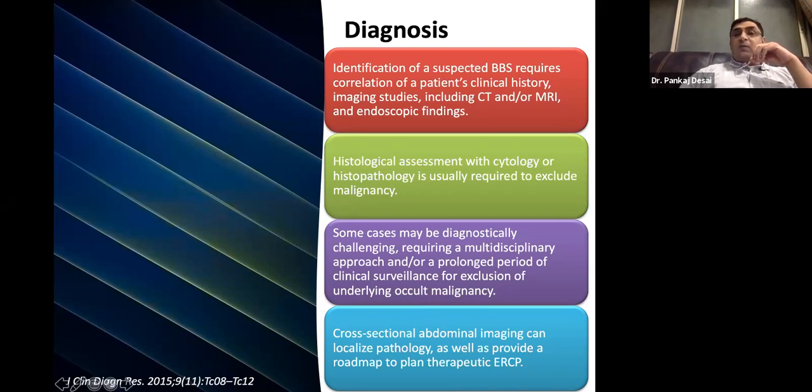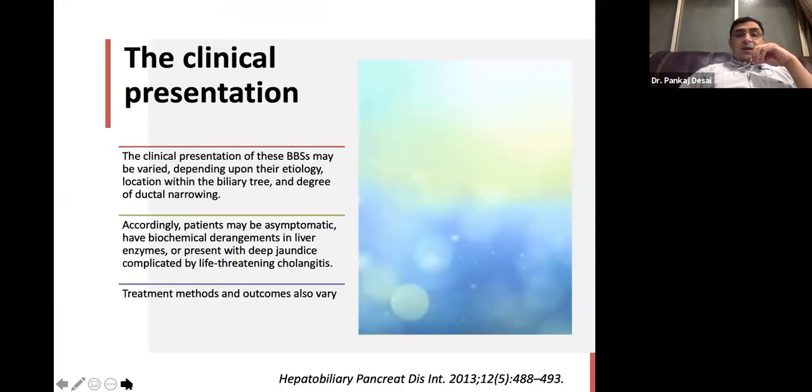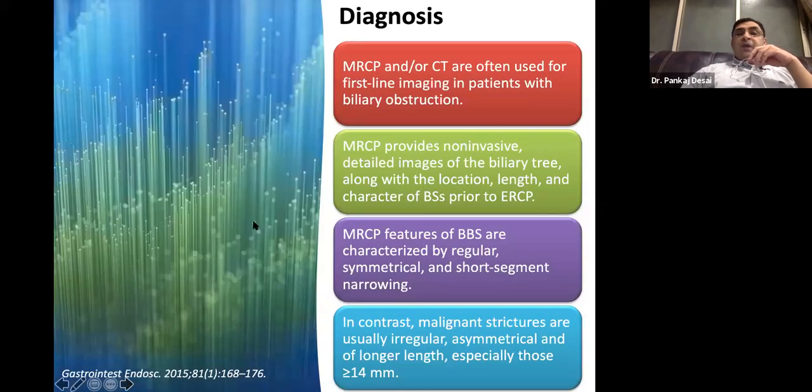Cross-sectional abdominal imaging can localize the pathology and provide a roadmap to plan the therapeutic ERCP. Clinical presentation may vary depending upon the etiology and the degree of ductal narrowing. Patients may be asymptomatic with biochemical derangements in liver enzymes, or present with deep jaundice complicated by life-threatening cholangitis. Treatment methods and outcomes also vary depending on this.